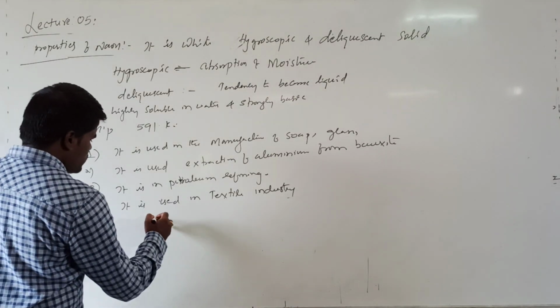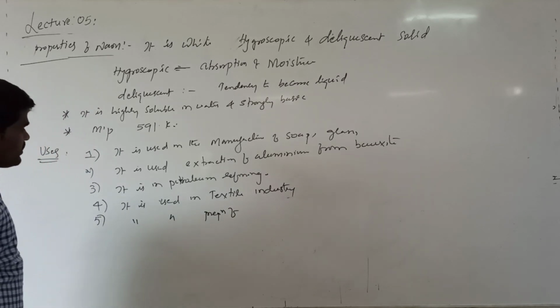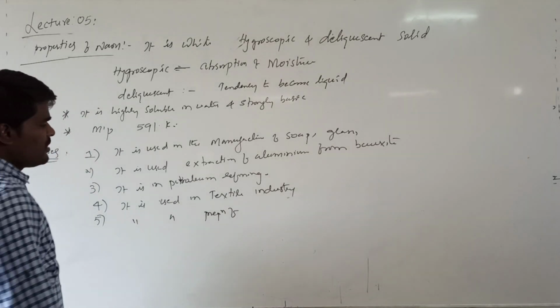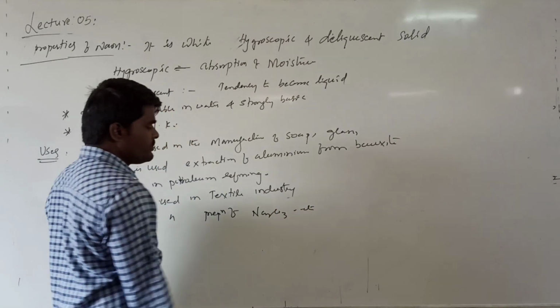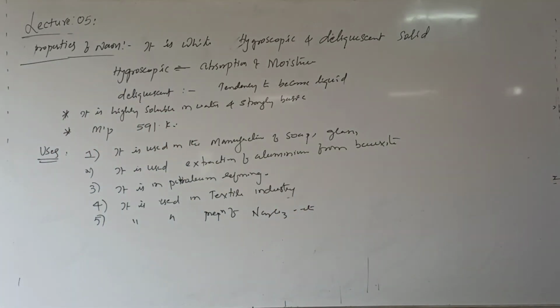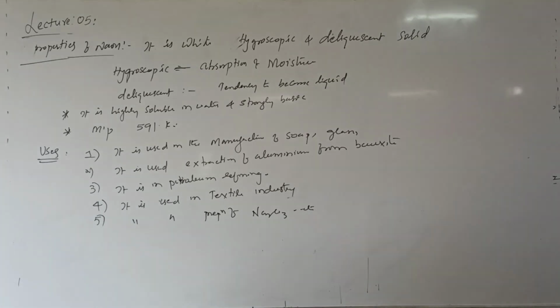It is also used in the preparation of other substances such as sodium carbonate, etc. That is, it is also used in the preparation of other compounds of sodium. So these are some important uses of sodium hydroxide. Hope it is clear.